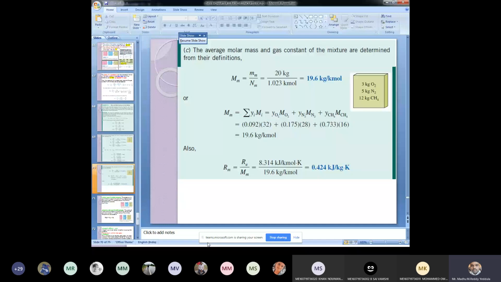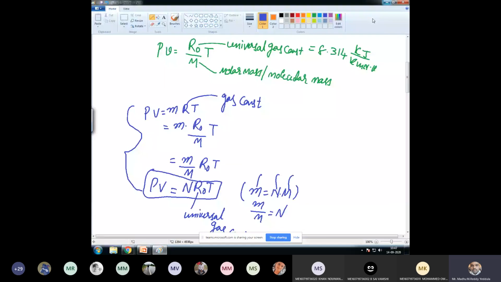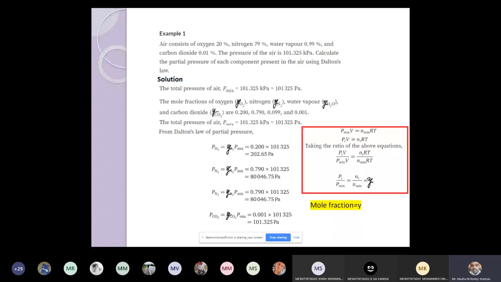Right. The air consists of different elements. Let us say in that oxygen is 20%, nitrogen is 79%, water vapor is 0.99%, and the remaining is carbon dioxide. There are 4 components in a mixture of air. Oxygen 20% means 20 by 100, so that is nothing but 0.2. 20% is given. This is the mole fraction.